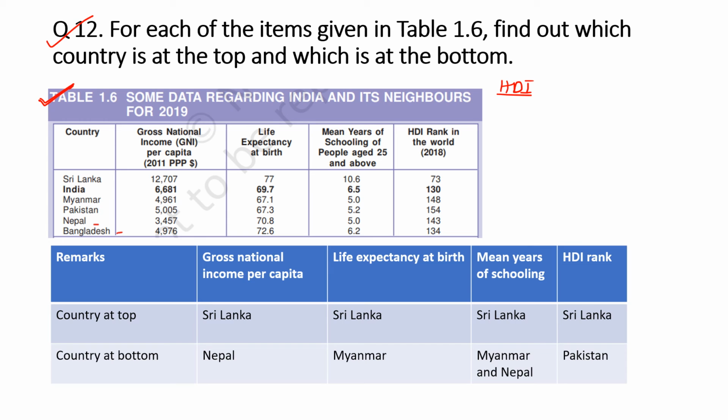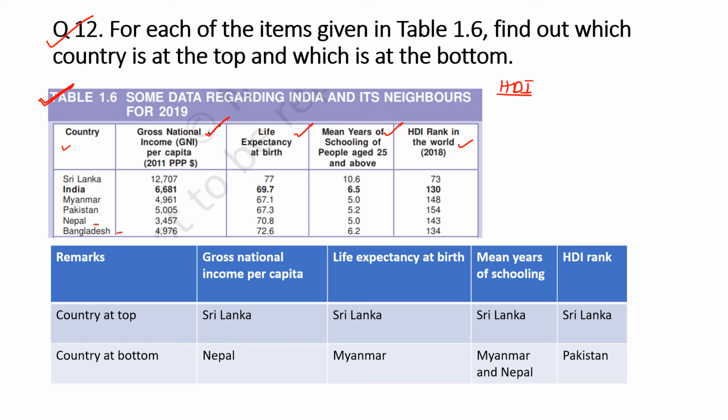Gross national income, that is per capita income, life expectancy at birth, mean years of schooling of people aged 25 and above, and in the last column it is given the world HDI rank of these countries. So here are the countries given. We have to find out which country is at the top and which country is at the bottom.